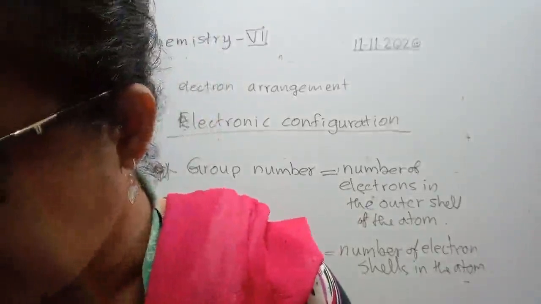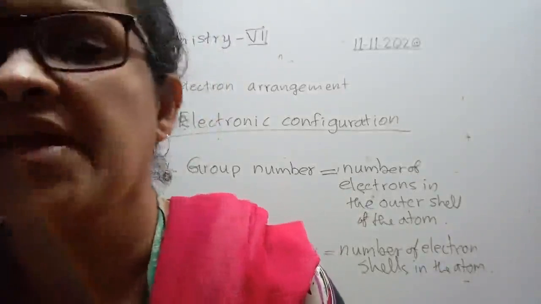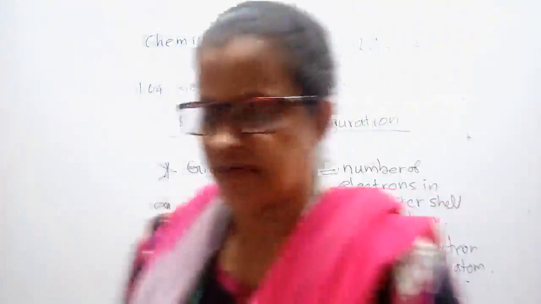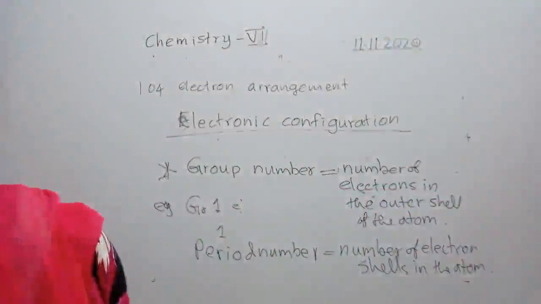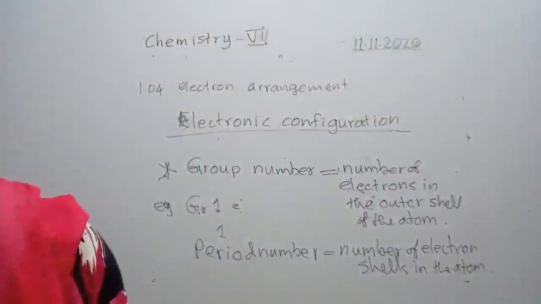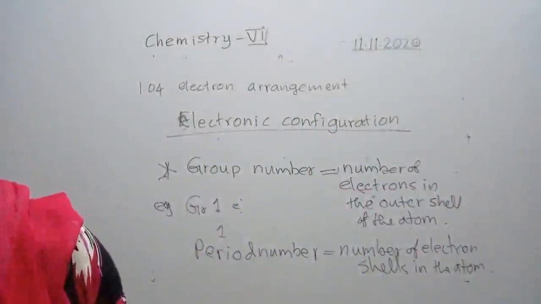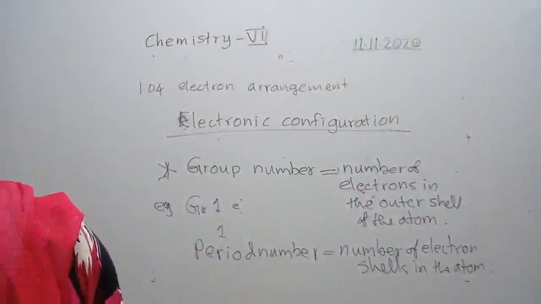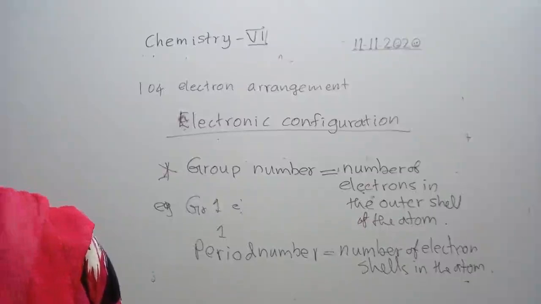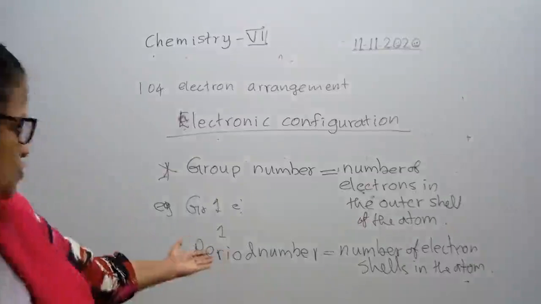Period 2 starts from lithium and ends in neon. Neon 2,8, outer shell complete. And then comes the third period, from sodium to argon. Argon 2,8,8, outer shell complete. And the fourth period is potassium and calcium, 2,8,8,1 and 2,8,8,2. That means 4 shells. So this rule is correct.